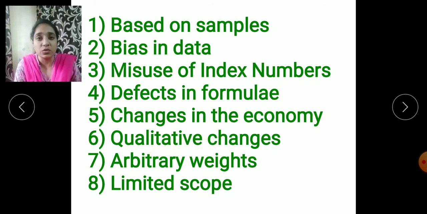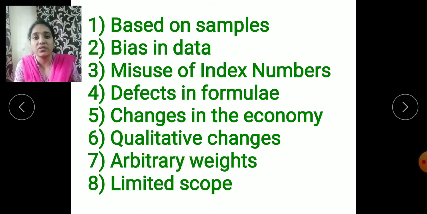Next is qualitative changes. As we have seen, only the quantity and the price are compared during the construction of the index number. Means on these two things we can compare the index number, but qualitative changes are not considered anywhere in the scenario. Many a times the producers try to improve the quality of the products, and once they improve the quality, the cost of production increases. Due to that, again the price changes, which again has an effect on the index numbers. So qualitative changes are not at all considered here, which is also a type of limitation.